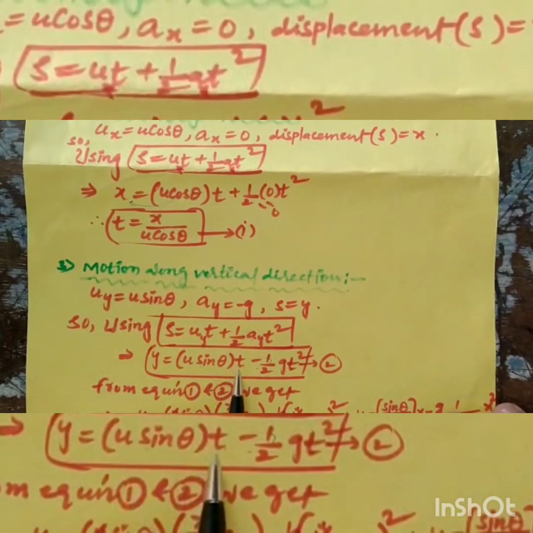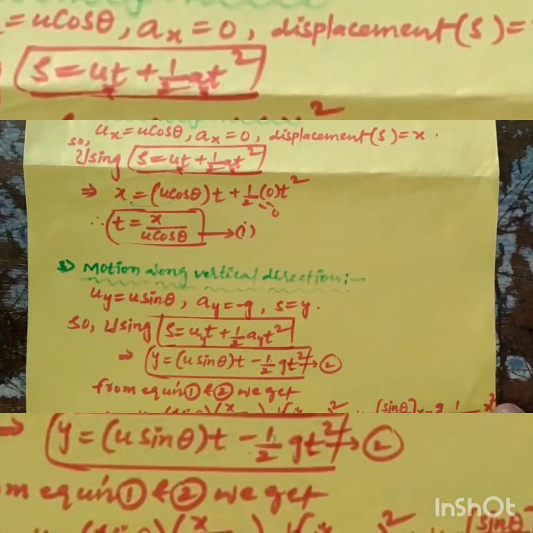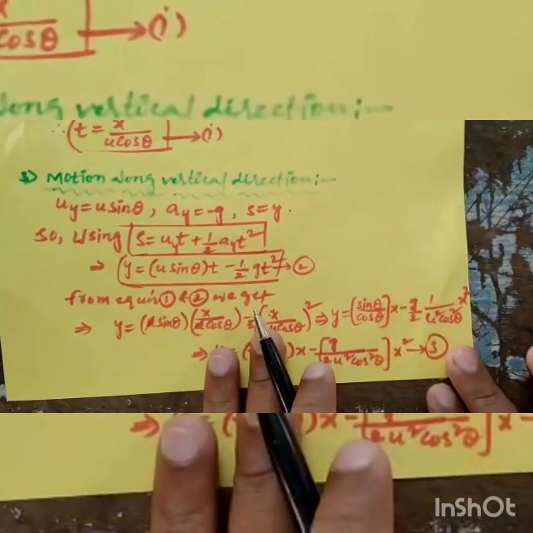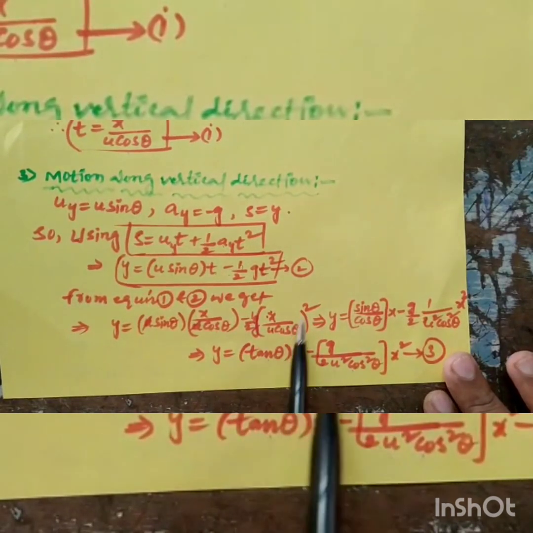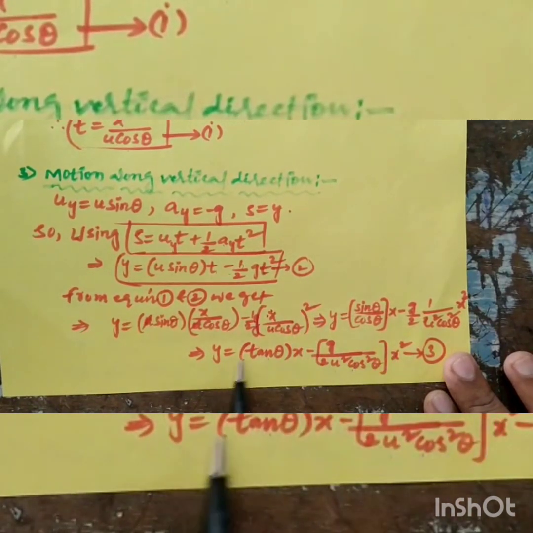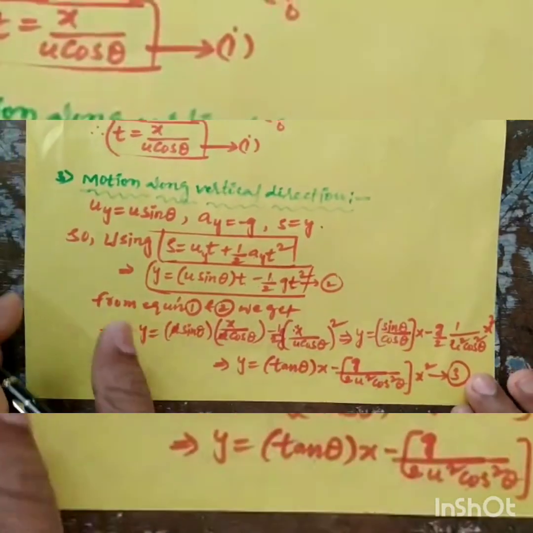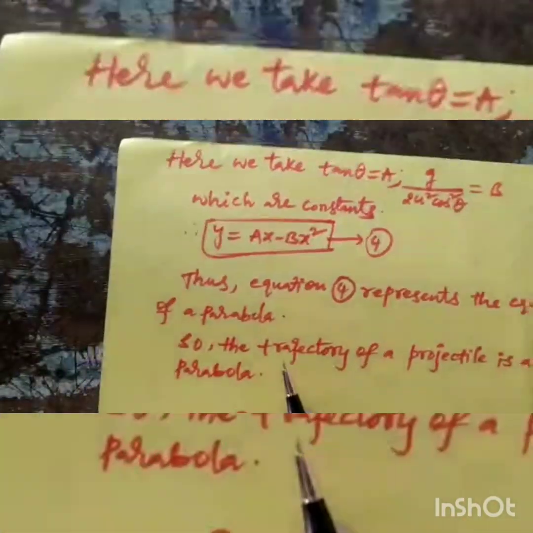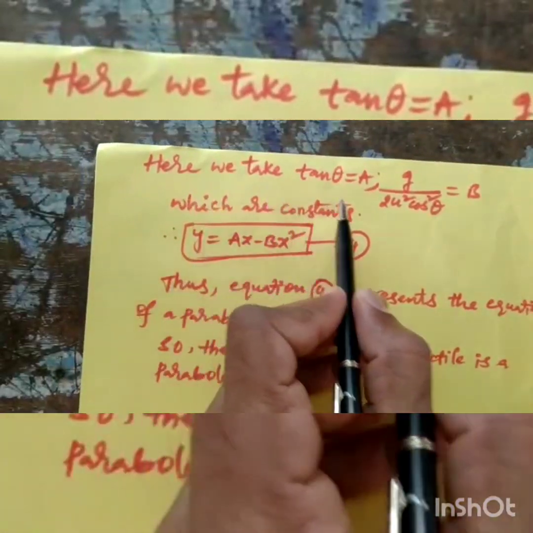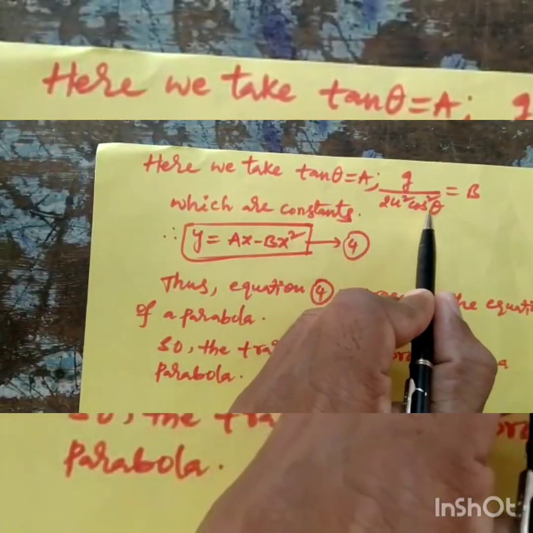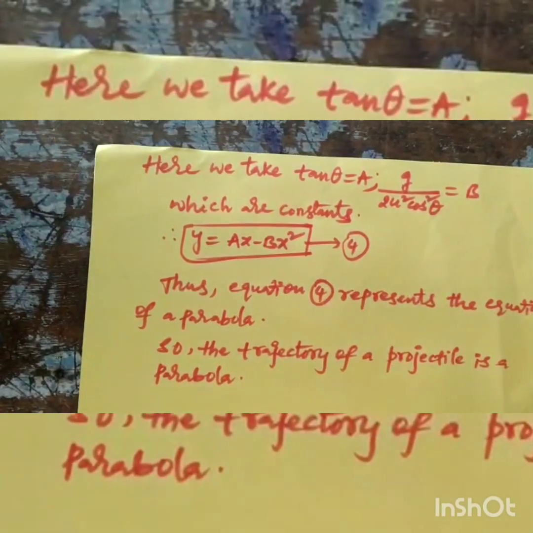Replacing t with x by u cos theta, u cancels, giving tan theta of x minus g by 2u square cos square theta into x square. Now take tan theta as a and g by 2u square cos square theta as b.